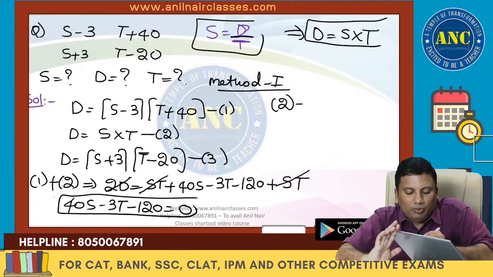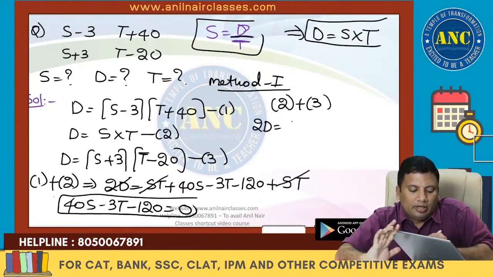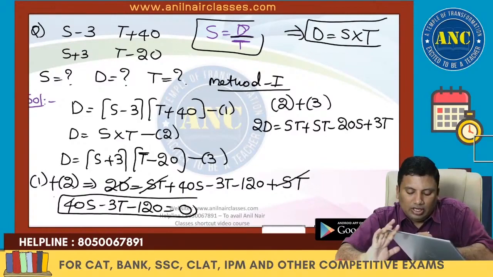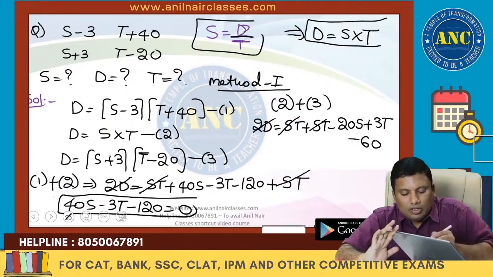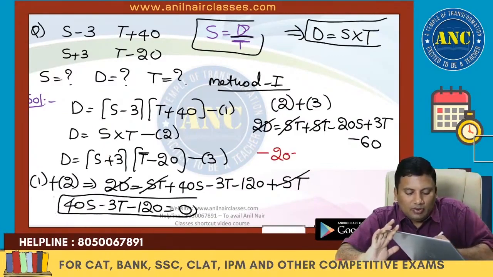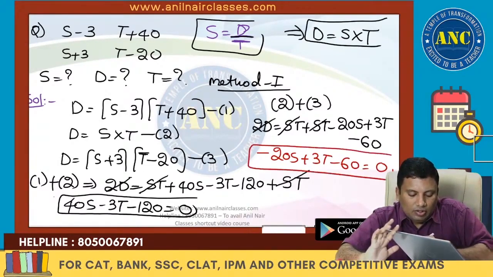If I do 2 plus 3, D plus D, 2D, S into t, S into t minus 20S plus 3t minus 60. All these are cancelled. This is minus 20S plus 3t minus 60 equivalent to 0.